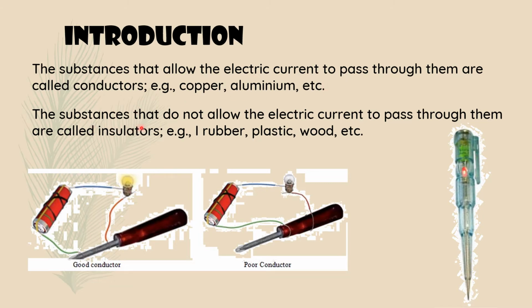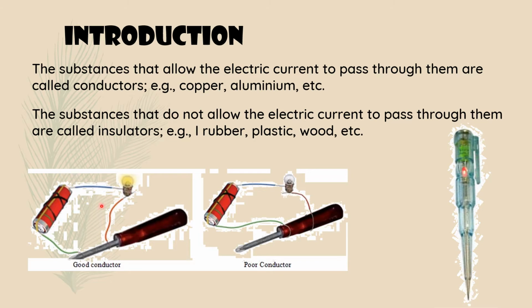The substances that do not allow the electric current to pass through them are called insulators. Example, rubber, plastic, wood, glass, etc. So here one picture is there. It shows a good conductor and a poor or bad conductor.